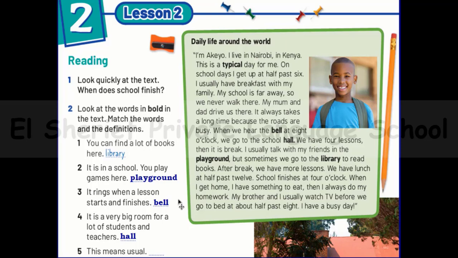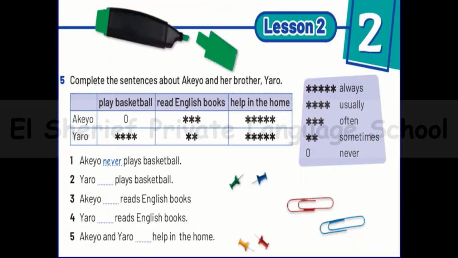So number 5, and the last one, this means usual. So you can replace the word typical with the word usual. So Akio can say that this is a typical day for me, or he can say this is a usual day for me. So the right answer here is typical. So the word typical means usual. Yes, great.